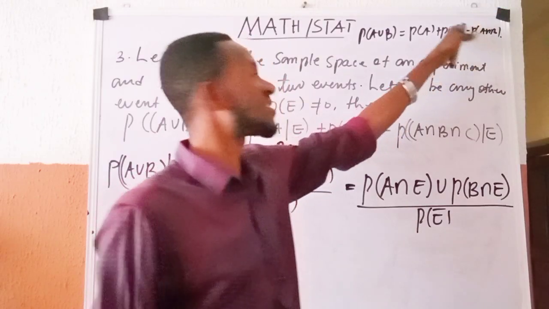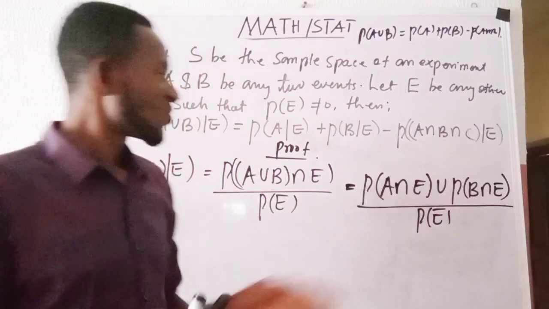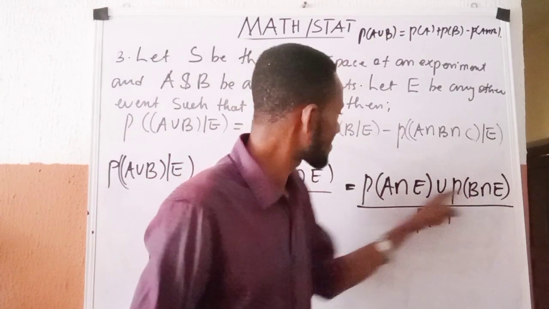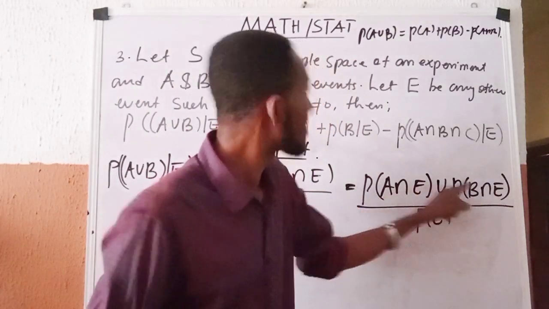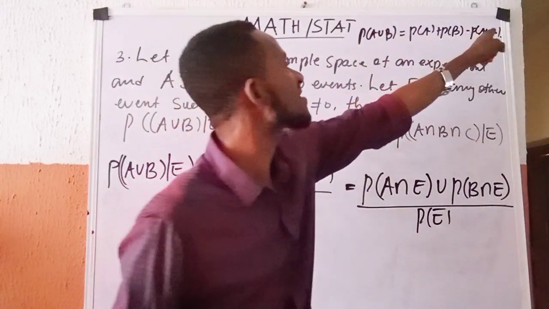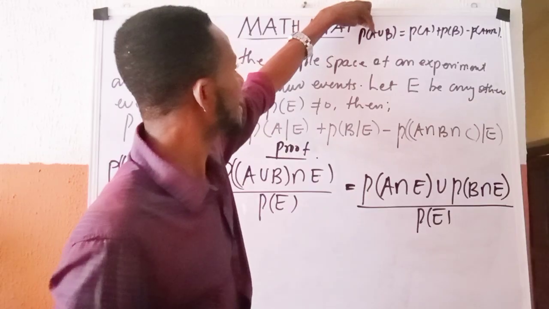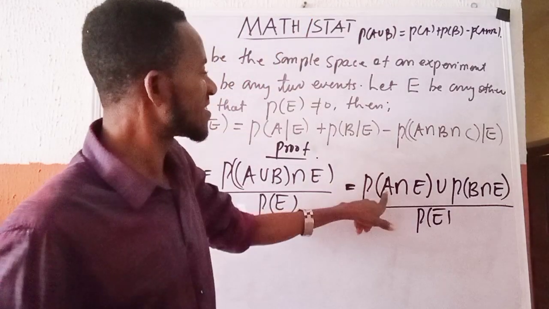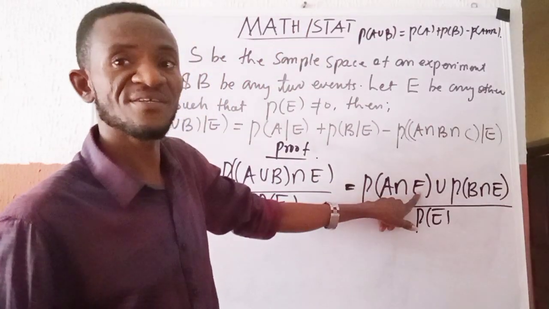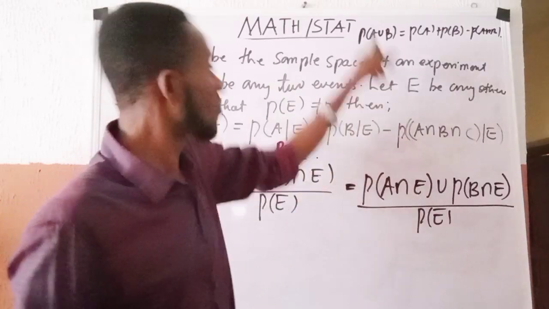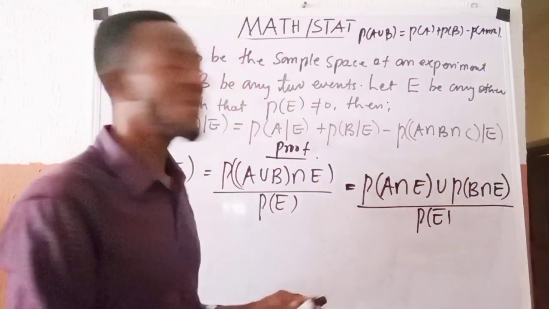If it's an empty set, it will end this way. So I am going to express this the way I expressed it here, seeing this A as if it is A intersection this.